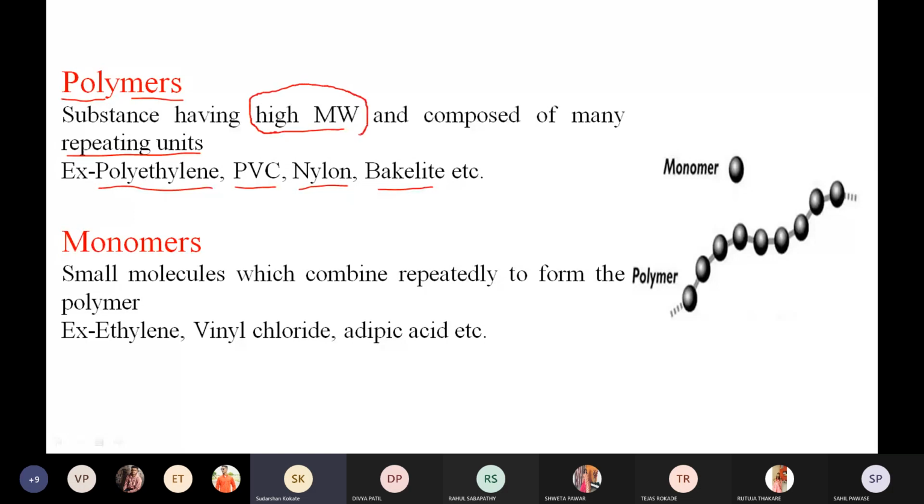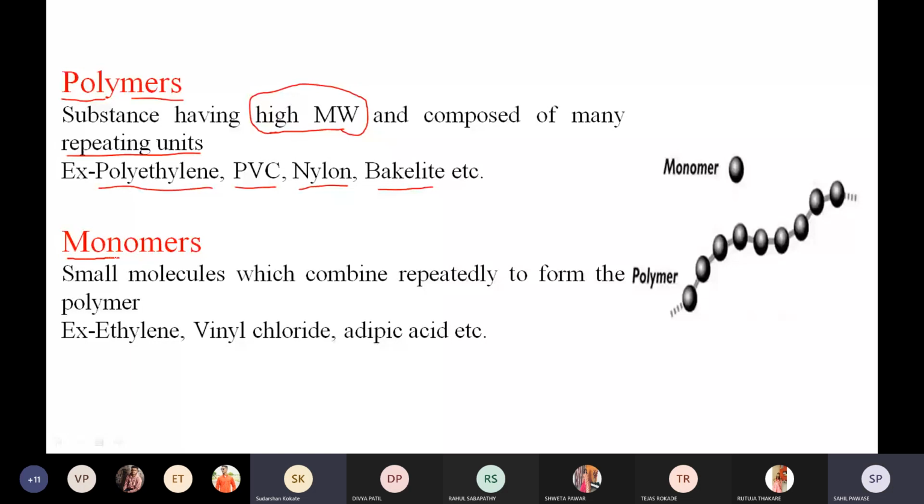Because monomers combine, they form large molecules, dimers. So obviously it has very high molecular weight, right, and is called as what? Polymer. And the well-known examples of polymer are polyethylene, polyvinyl chloride, nylon, bakelites. These all are the examples of what? Polymers, right? Then the next important concept is what?